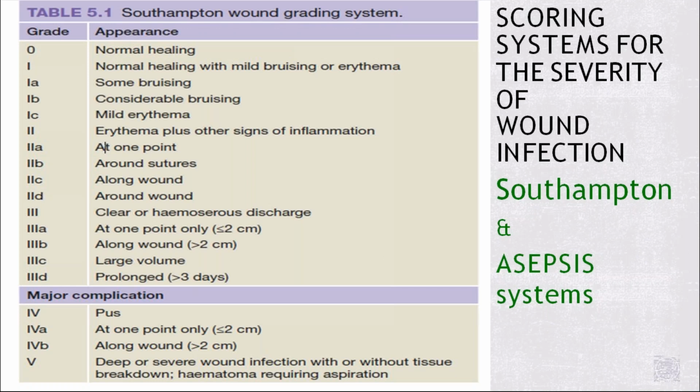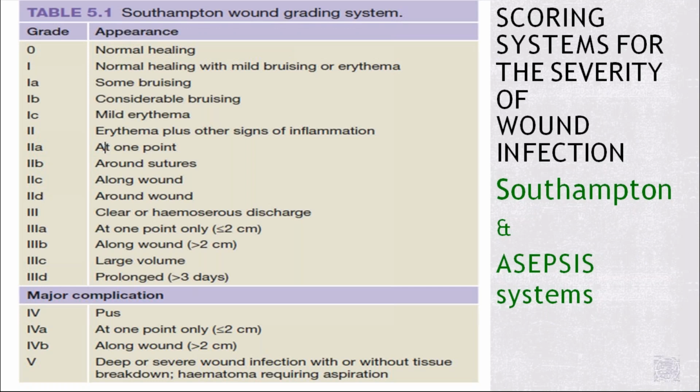Grade 2 includes erythema plus other signs of inflammation. 2A is where we have these signs of inflammation at only one point, 2B is around sutures, 2C is along the wound, and 2D is around the wound.